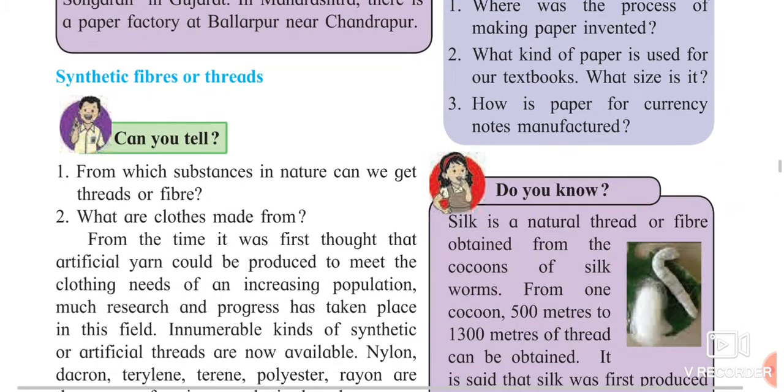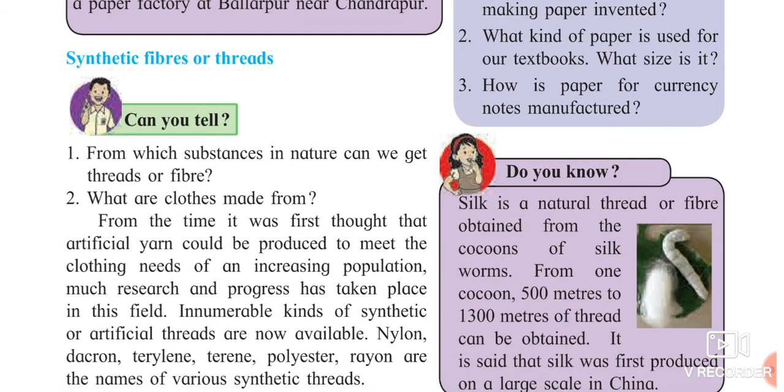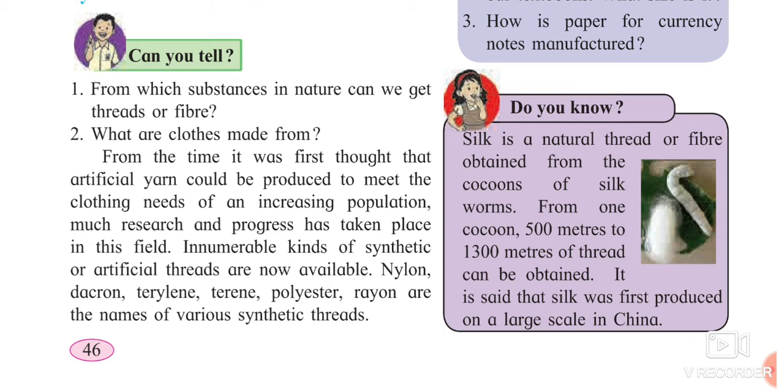Okay. Now we are going to see about the synthetic fibers and the threads. Synthetic fiber means what? Yes, the artificial fibers or the artificial threads which we are getting. Now, from the time it was first thought that artificial yarn could be produced to meet the clothing need of an increasing population, one thing you should remember is that nowadays the population is increasing, and that's why to satisfy the need of clothes, artificial threads were developed. These threads were having some properties such as they were water resistant.